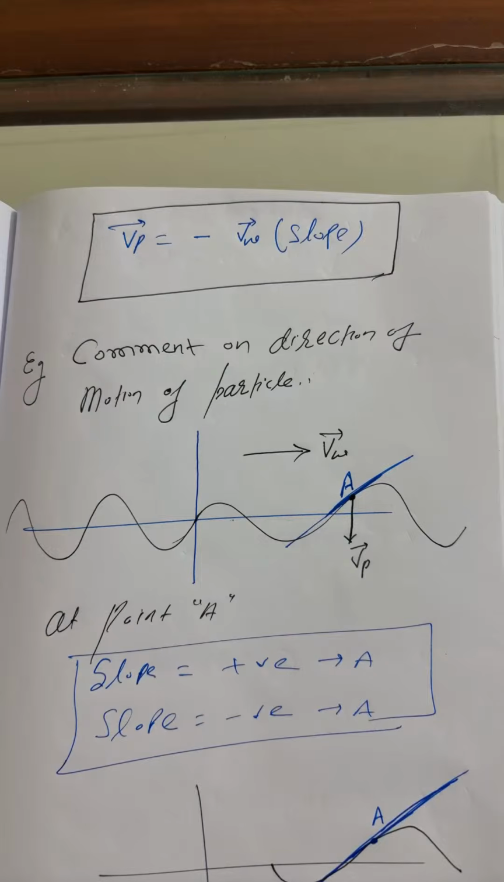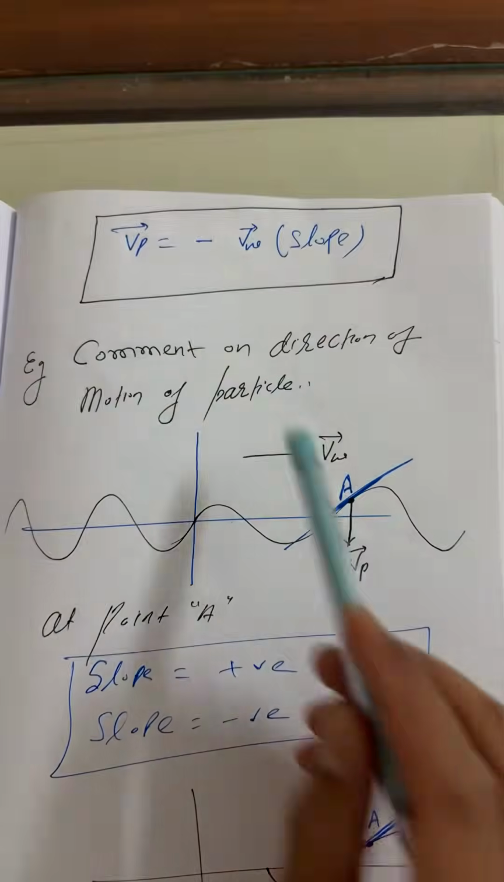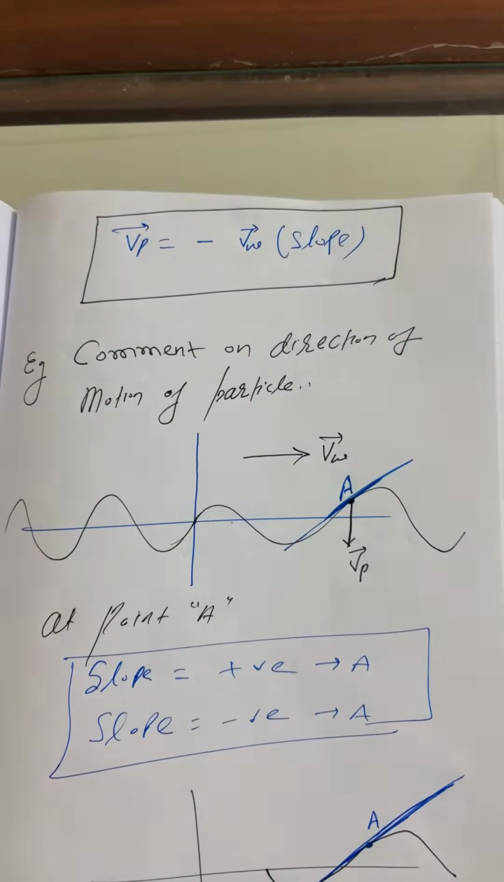Reply fast, Sagar. I have to do the next question. If the slope is positive, then you can put it over here in the answer. Your slope is positive, beta, put it in the formula.